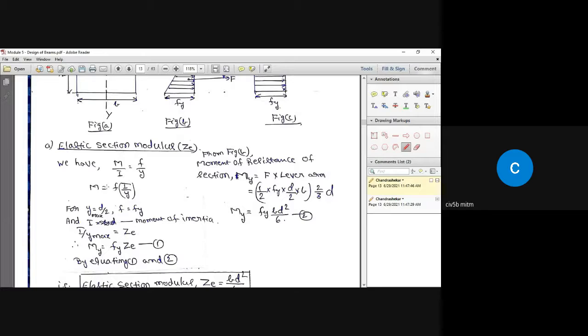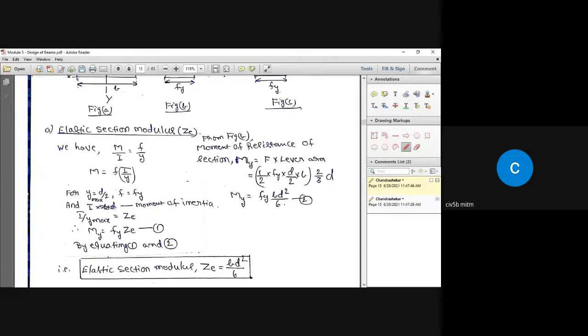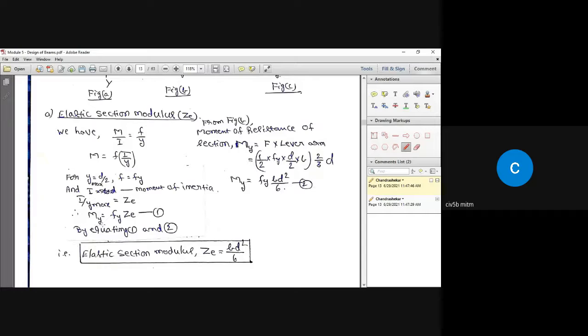Then the section will have a moment capacity given by this formula. So M becomes My. Then by substituting the values, we are going to get Fy multiplied by ZE. What is ZE?